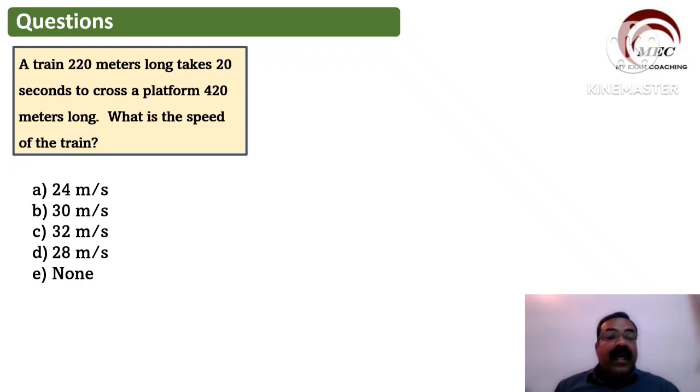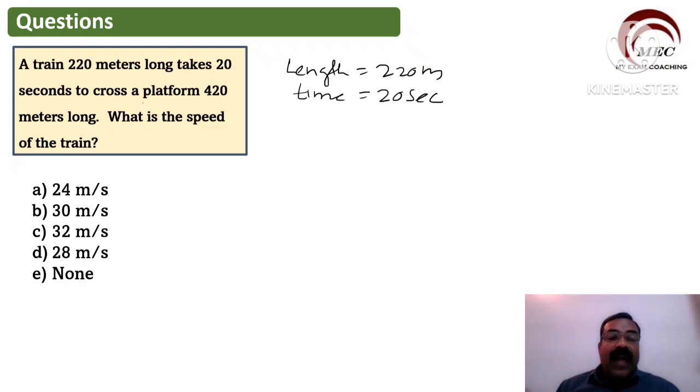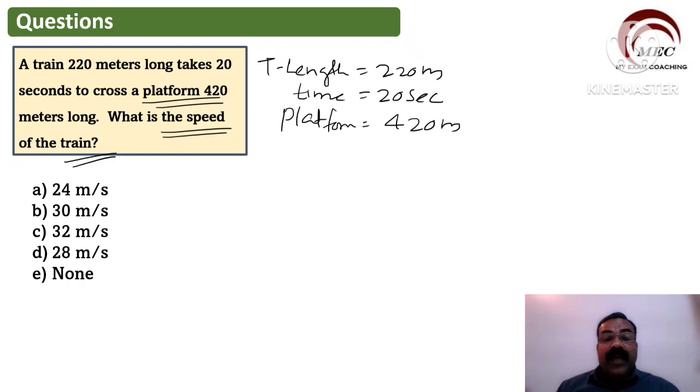Okay, a train 220 meter long. So distance दिया, length दिया है, length is equal to 220 meter. Takes 20 seconds. Time दिया है 20 second. Crosses a platform. Platform का length दिया है, this is train length. Then platform का length दिया है 420 meter. What is the speed of the train? Speed हमें find out करना है.